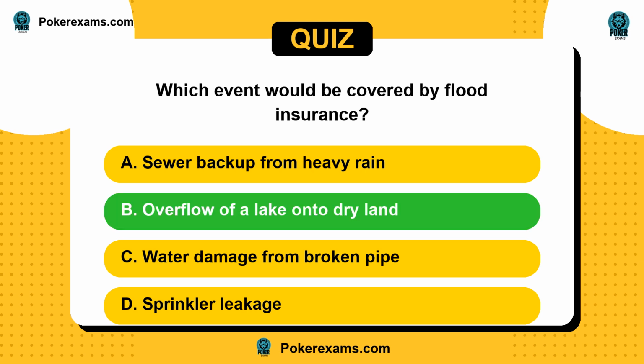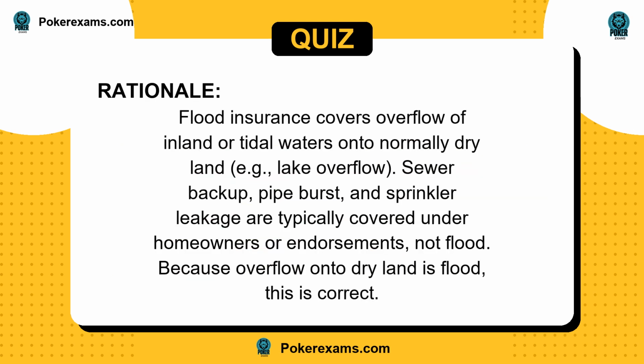The answer is B. Flood insurance covers overflow of inland or tidal waters onto normally dry land, e.g., lake overflow. Sewer backup, pipe burst, and sprinkler leakage are typically covered under homeowners or endorsements, not flood. Because overflow onto dry land is flood, this is correct.